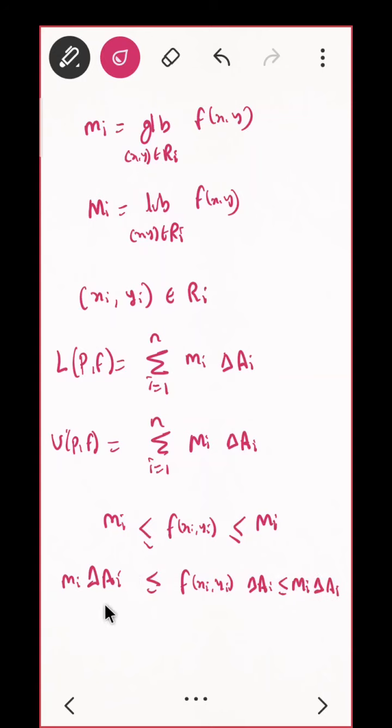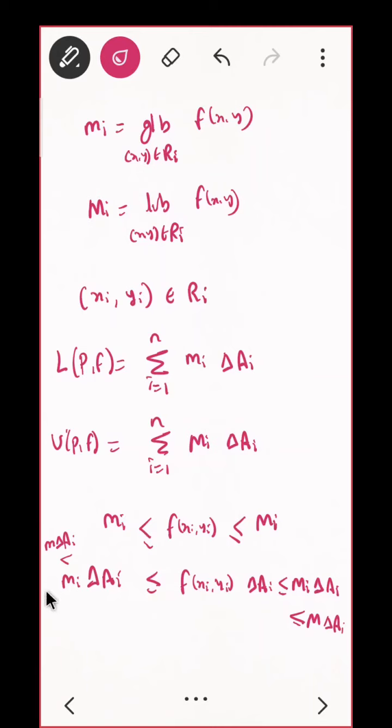Correct? Now this is true for all i. So if I take the sum up to n, you can also see that this is greater than or equal to m into delta A_i. What is your m, you should understand. And this is also less than capital M into delta A_i. Do you see what I will get if I add them all? Yes, I will get the inequality. Which inequality? LPF, UPF, something like that.